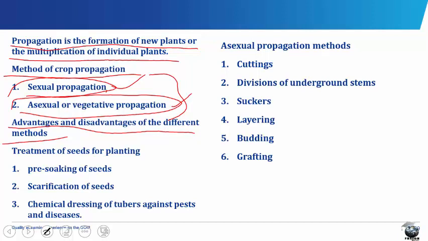Talking about the advantages of asexual or vegetative propagation, the use of vegetative propagation can assure retention of resistance to diseases and pests of the original plants. Plants that are growing under adverse soil and weather conditions, when they are vegetatively propagated, perform better than their counterparts that were raised from seeds.